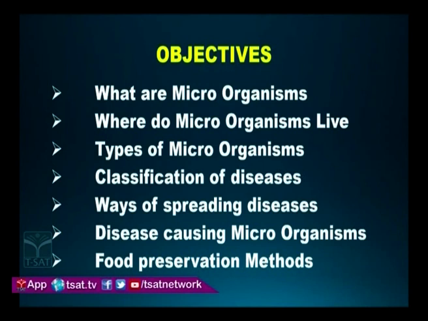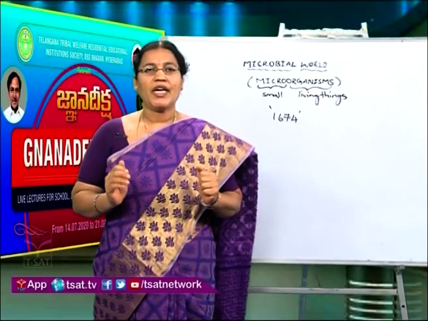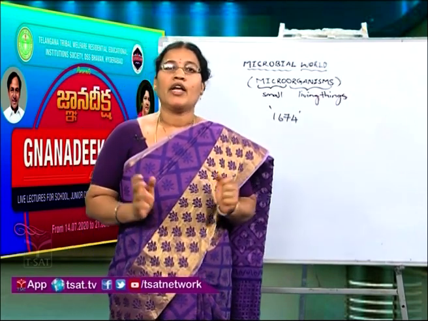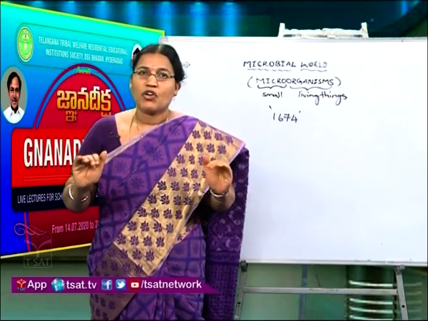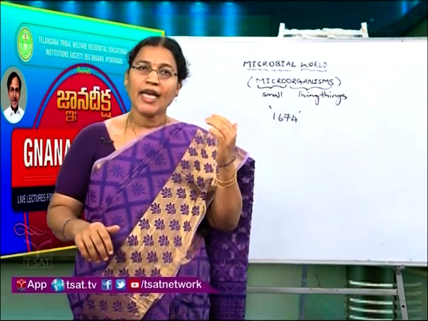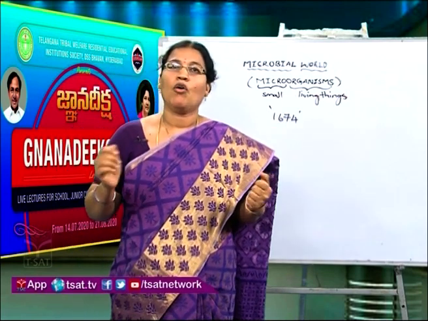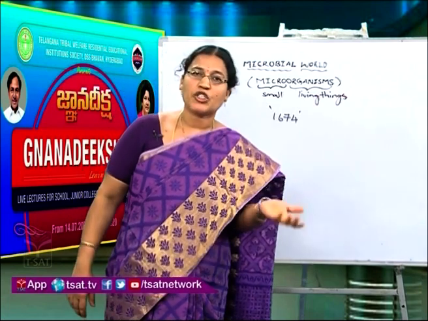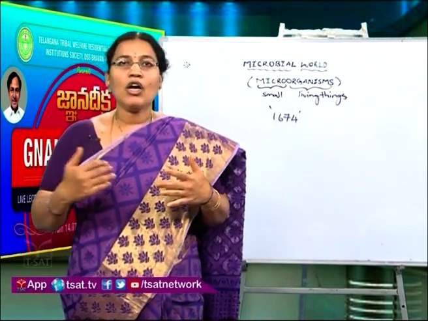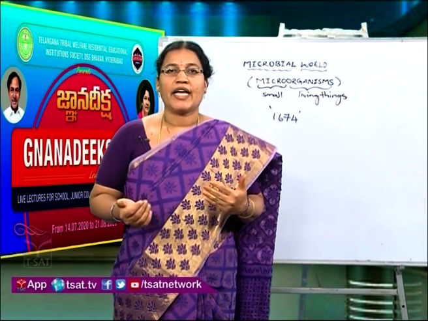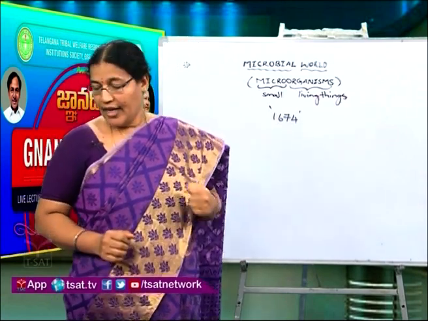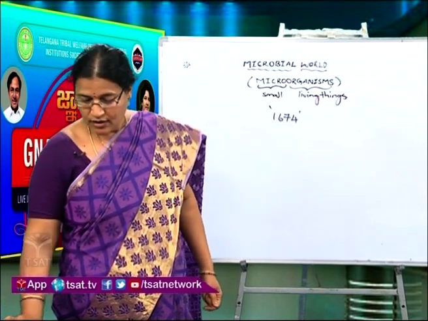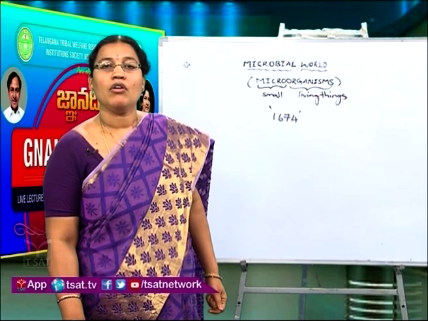Microorganisms are omnipresent, which means they can live everywhere in the world. There is no place in the world without microorganisms. They can live in air, soil and water; they are present at the poles of the earth, in deserts and hot springs, and also inside and outside the bodies of plants and animals. Next, we shall see the types of microorganisms.